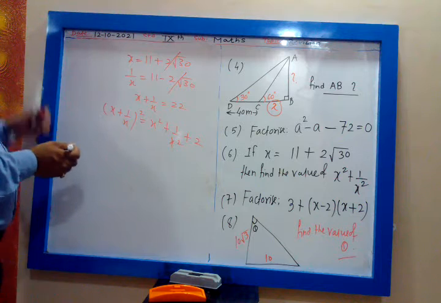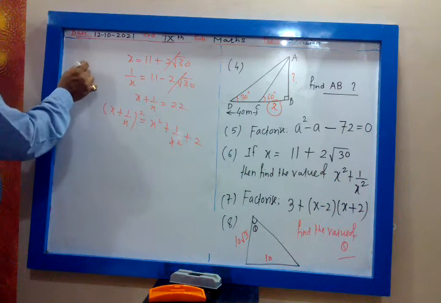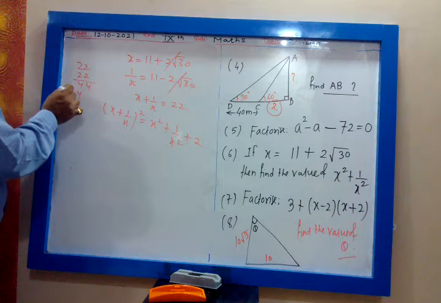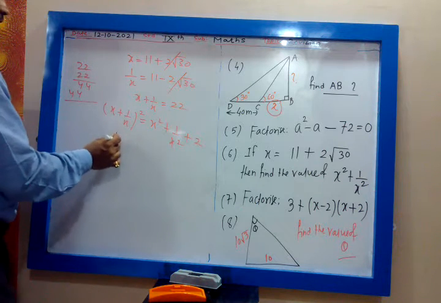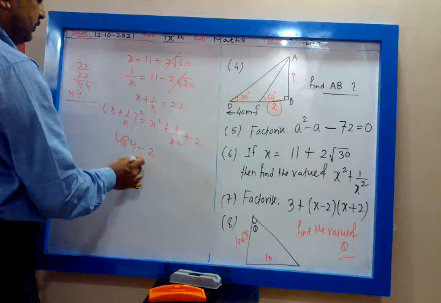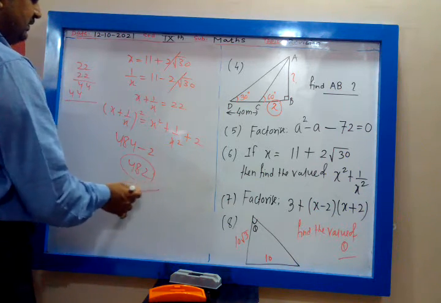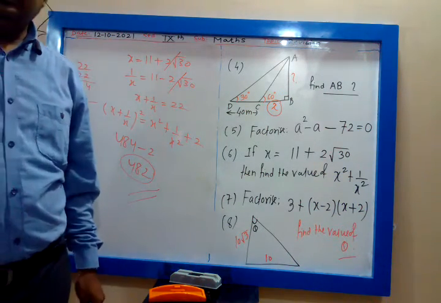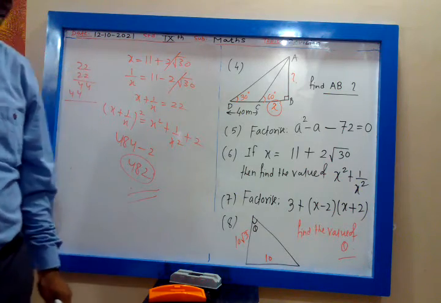22 square. How much is 22 square? 2 2s are 4, 2 2s are 4, 2 2s are 484. 484 minus 2. Answer is 482. So everybody has given the answer 482. So 482 is the correct answer. Okay.